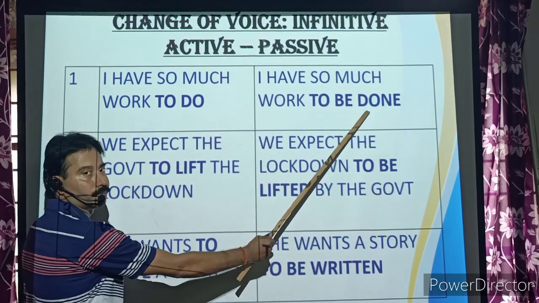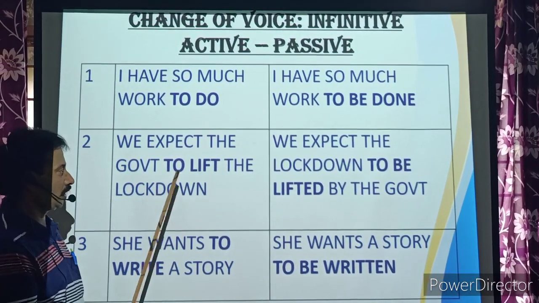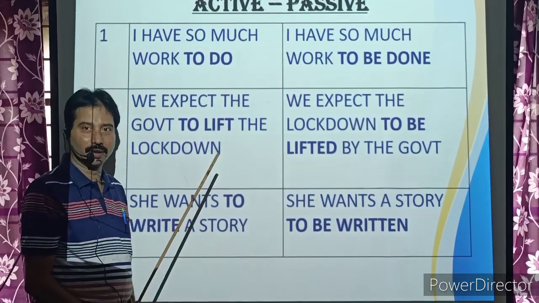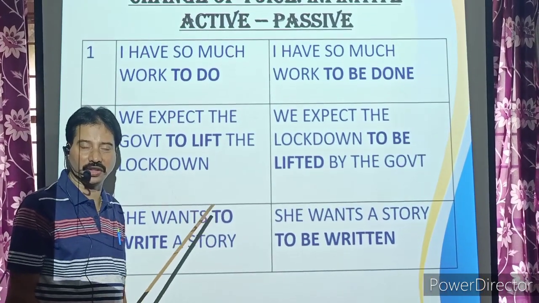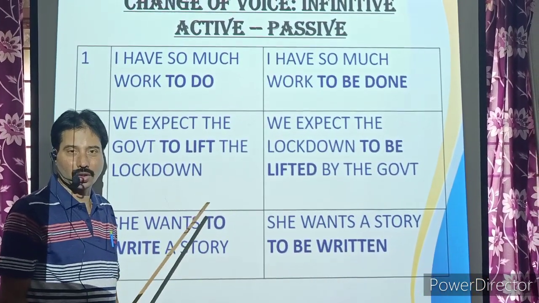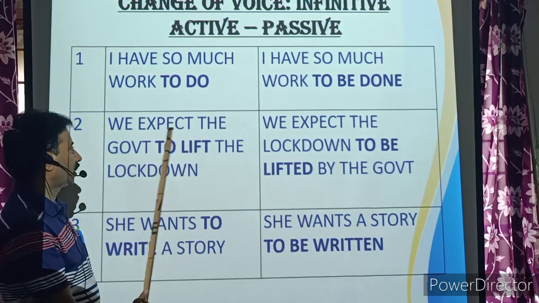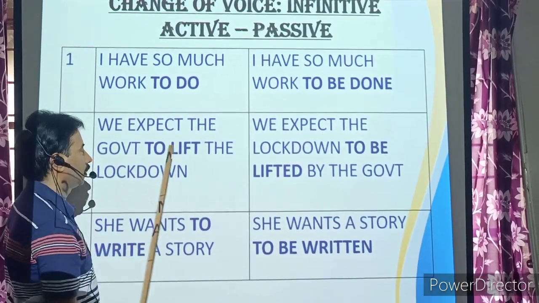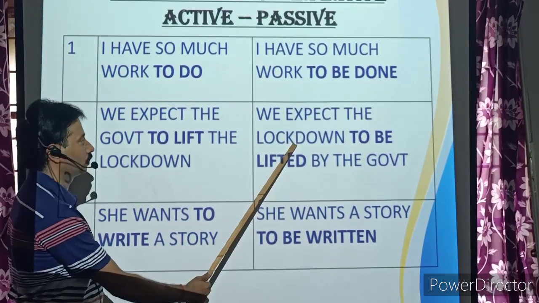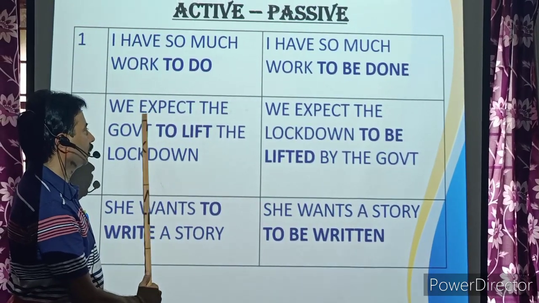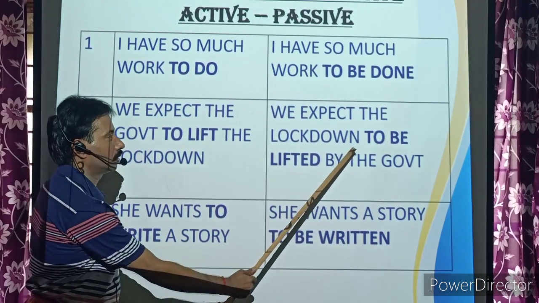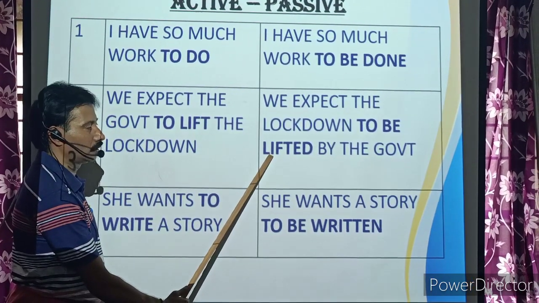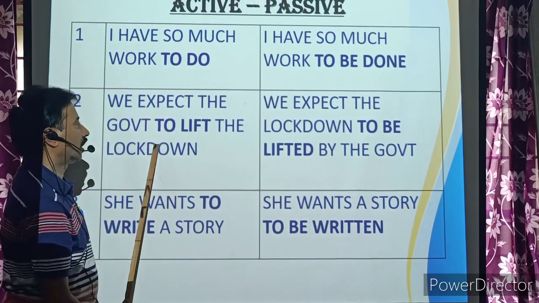To be done. We expect the government to lift the lockdown. May 3 is the deadline. Everybody is eagerly waiting for the lifting of the lockdown. So we expect the lockdown to be lifted, past participle form of lift. By whom? By the government.